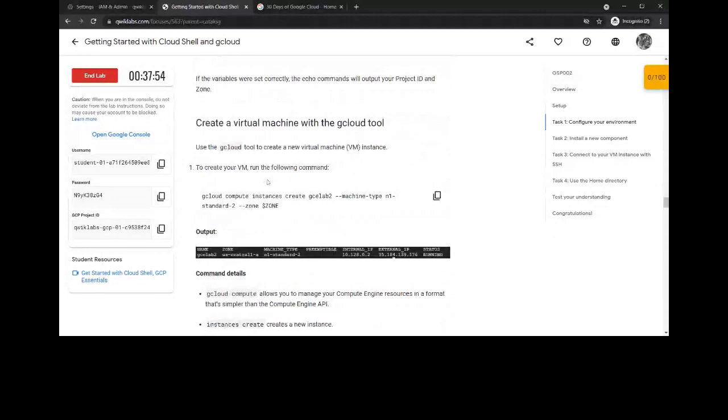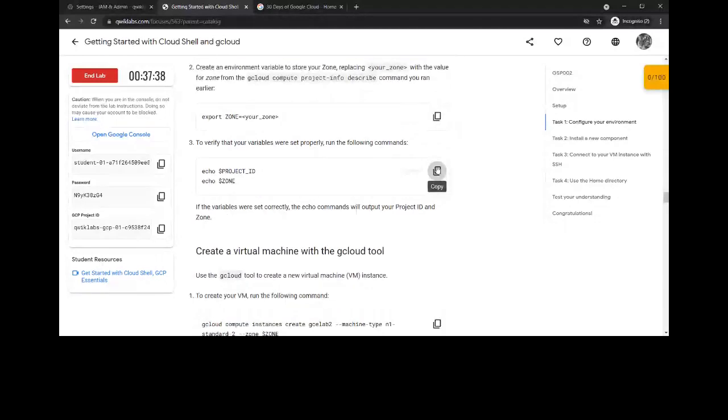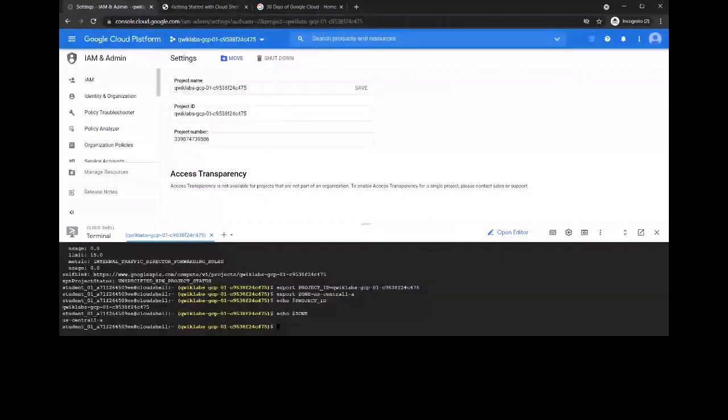After that, I need to verify that the environment variables were properly set. This command is to verify whether the given project ID and zone were correct or not.